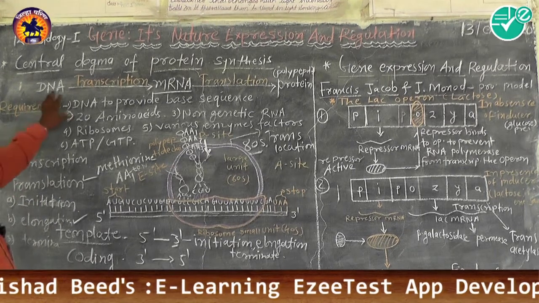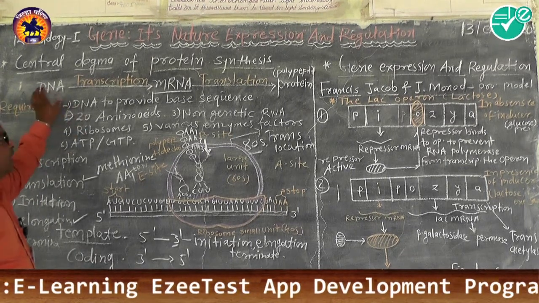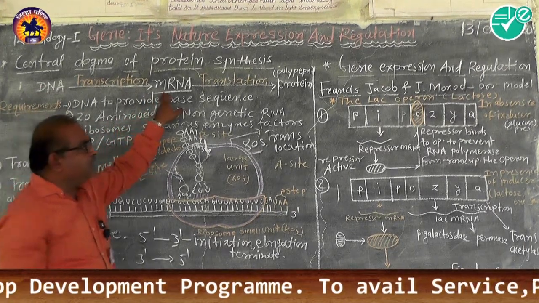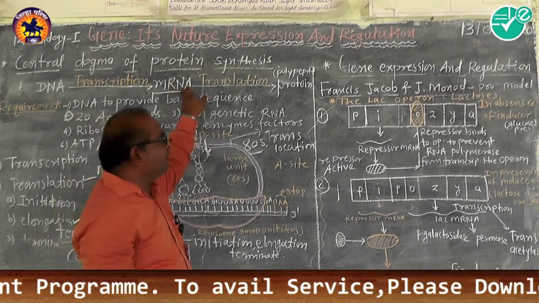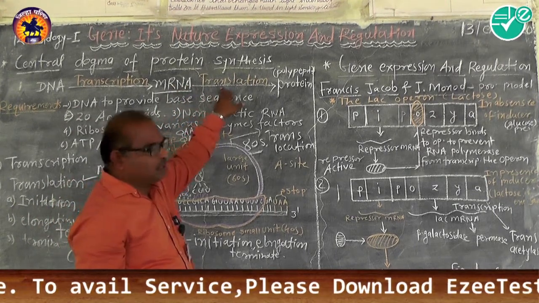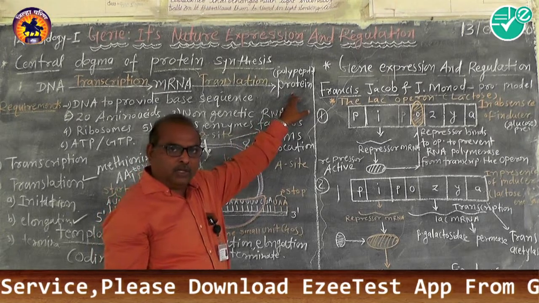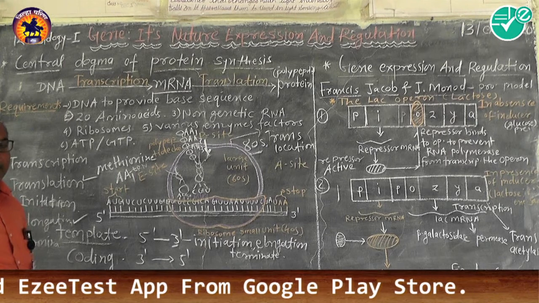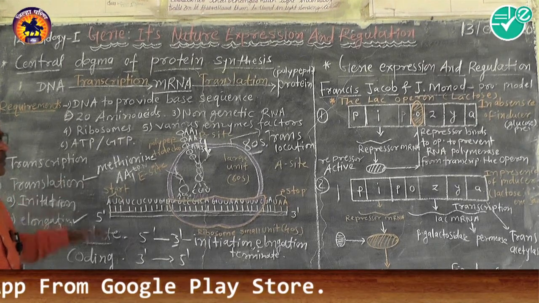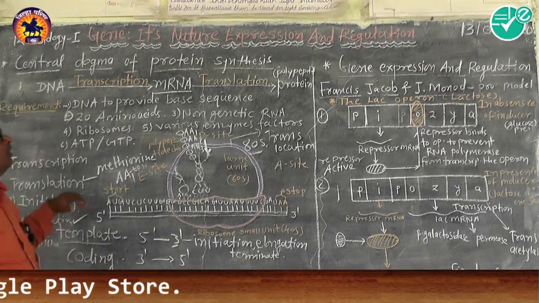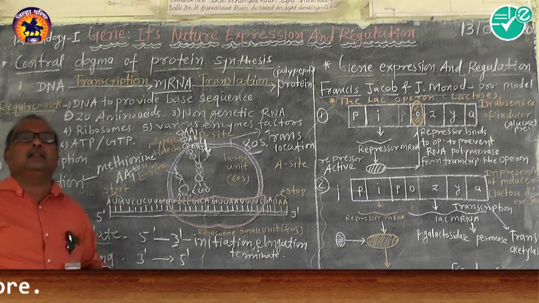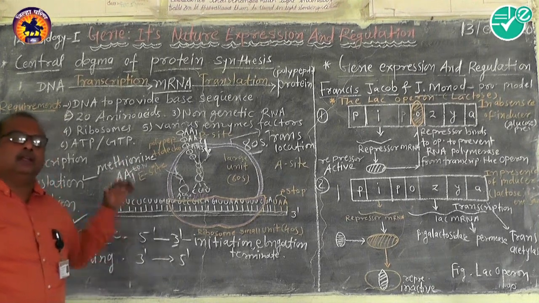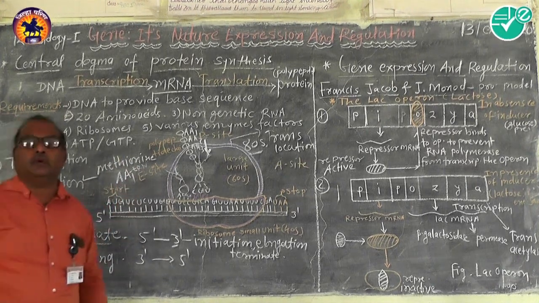So the central theme is that DNA is first copied by the mRNA. The mRNA comes out of the nucleus, and the triplet codons copied on the mRNA are translated into the formation of a protein molecule. In this way protein synthesis is completed. This is actually the protein synthesis. Here we just completed the process of protein synthesis.